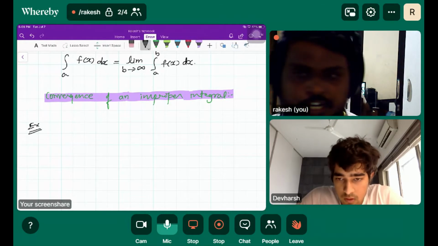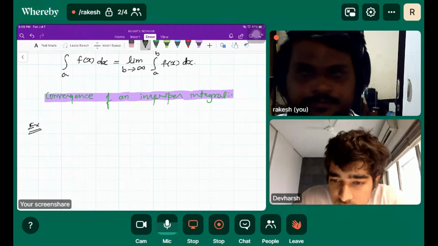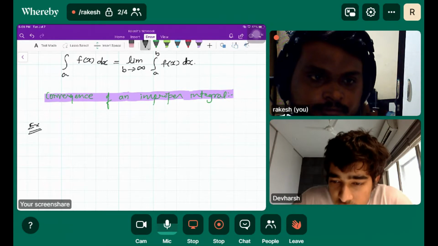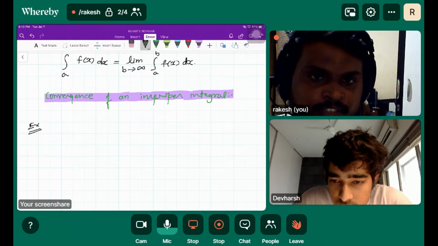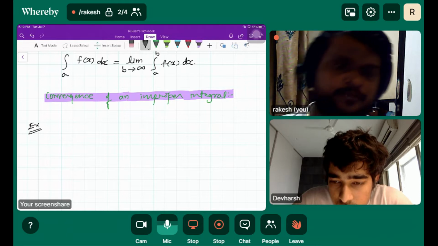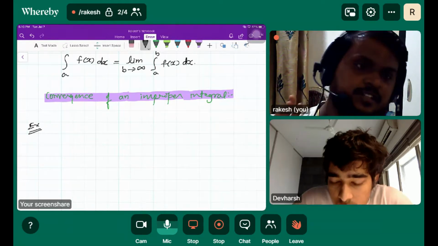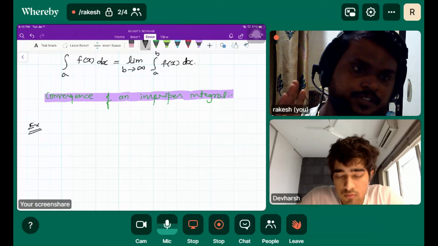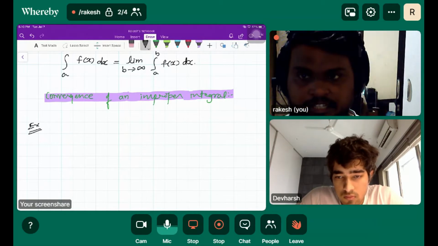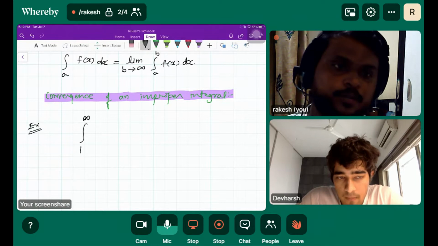So let me put up a question. The bounds for the integral will have to be minus infinity to positive infinity, right? Anywhere we must introduce infinity, either in the lower limit or the upper limit.